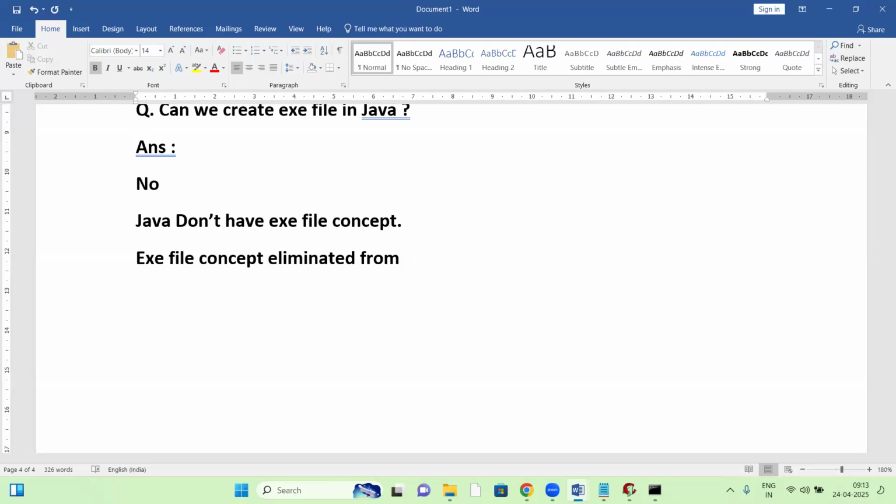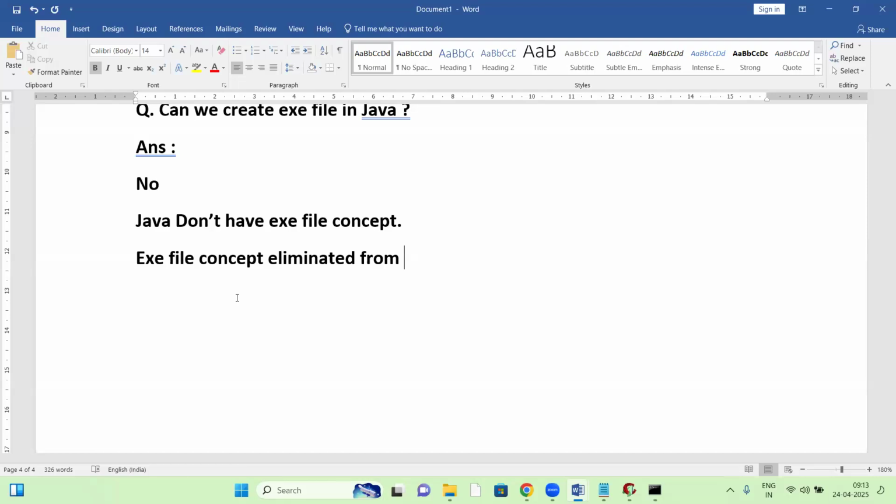Tomorrow we'll discuss what an exe file contains exactly and what a .class file contains, and then how Java makes us independent of platform. Tomorrow I'll explain it very clearly. It's a wonderful topic, no doubt. Even Google will not provide that kind of information. Don't miss tomorrow's class.